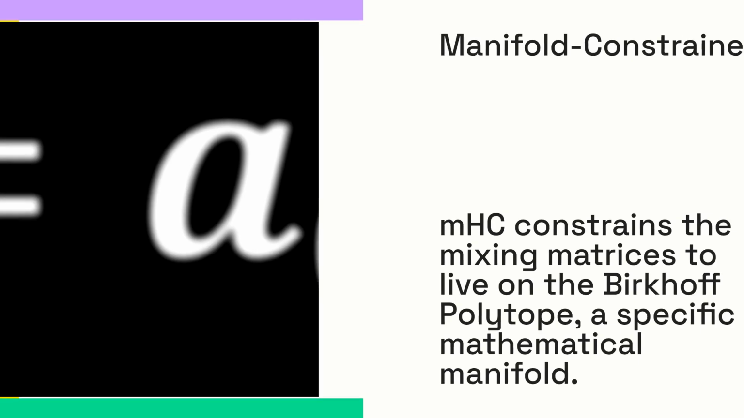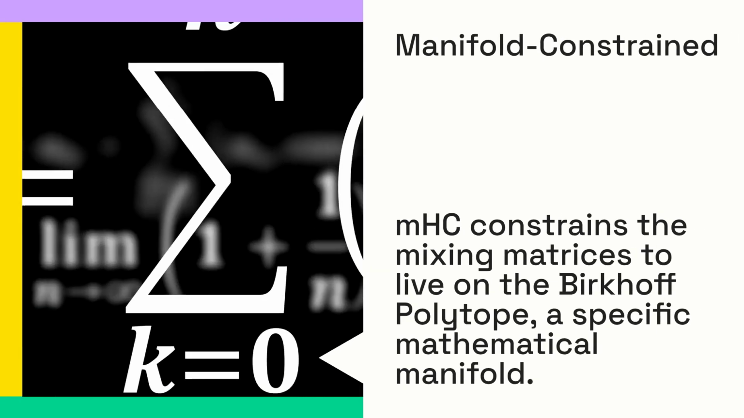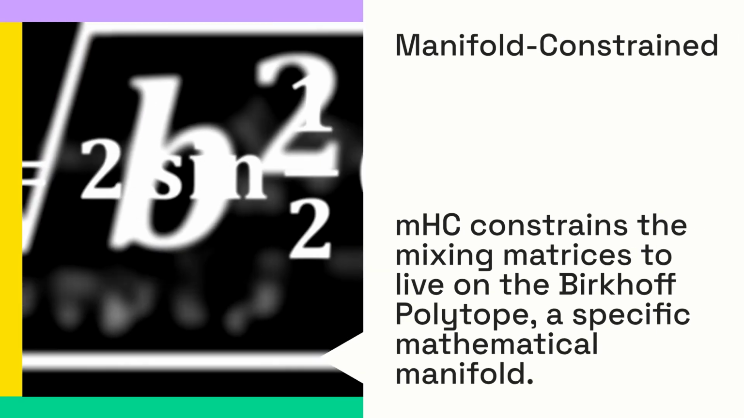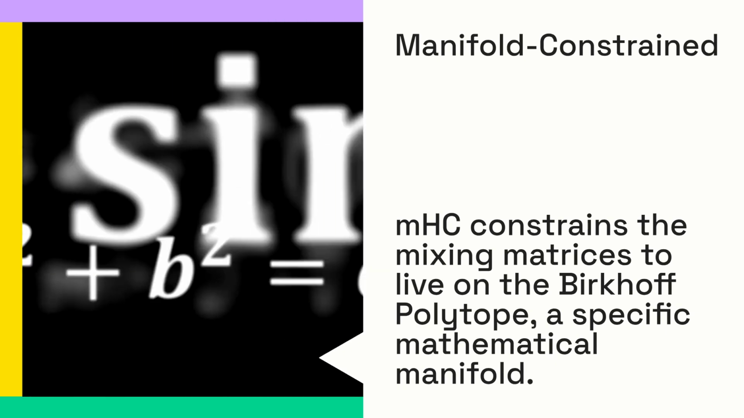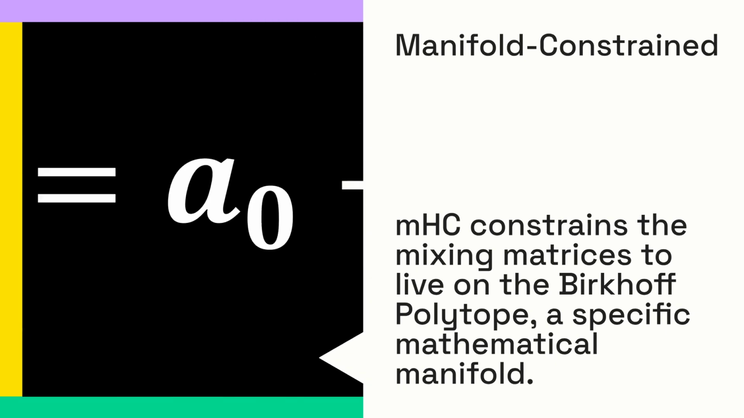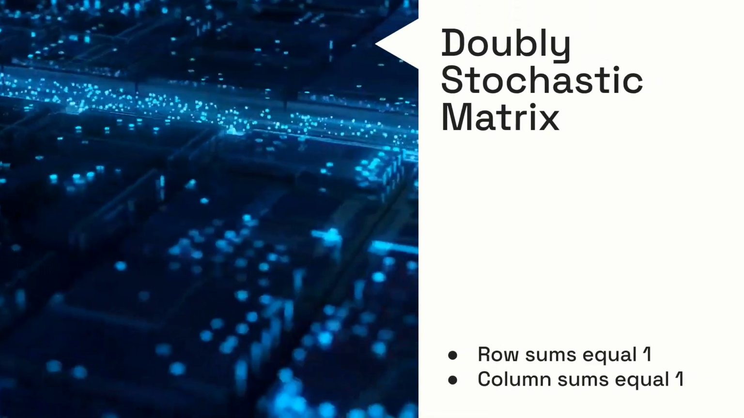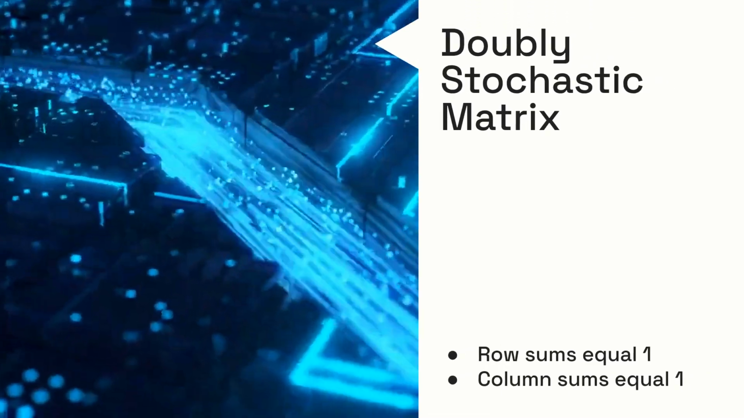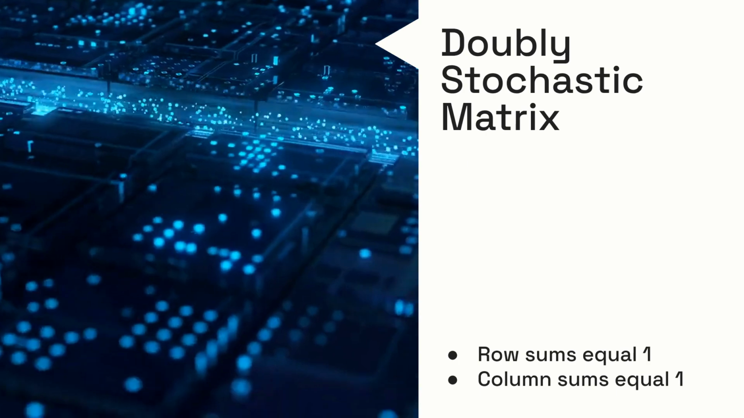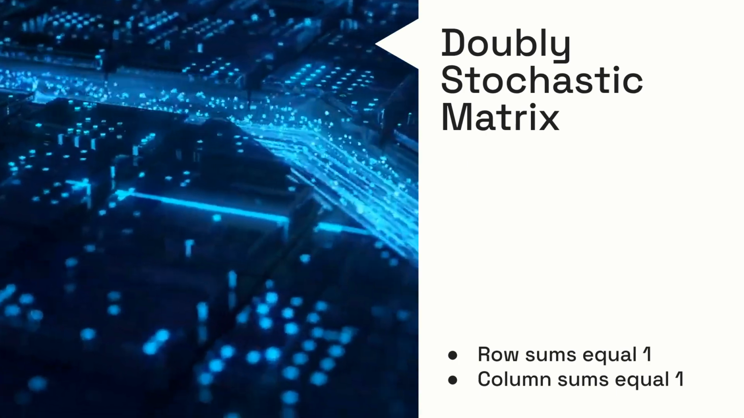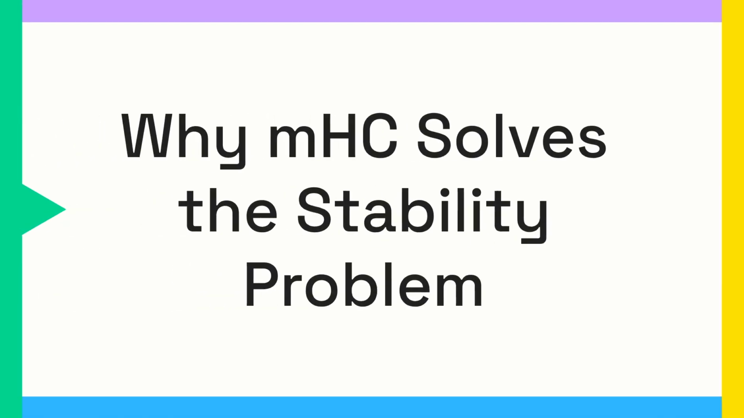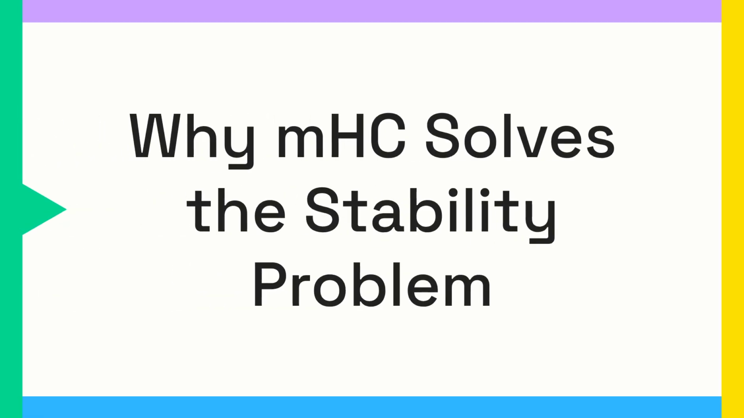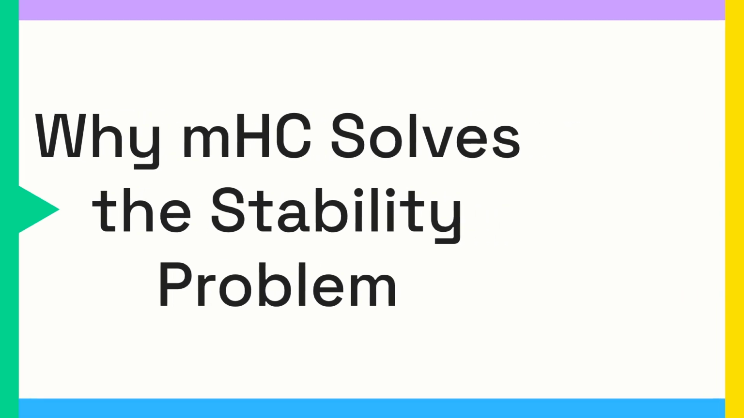streams interact. mHC fixes instability by constraining the interaction of residual streams. Specifically, it forces the connection matrices to live on a stable mathematical space known as the Birkhoff Polytope. Concretely, this means each connection matrix is made doubly stochastic, enforced using the Sinkhorn-Knopp algorithm. Both the row sums and column sums must equal 1. These manifold constraints fundamentally solve the numerical stability issues that plagued the original hyperconnections.